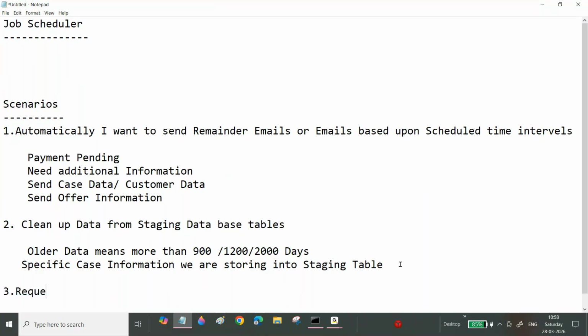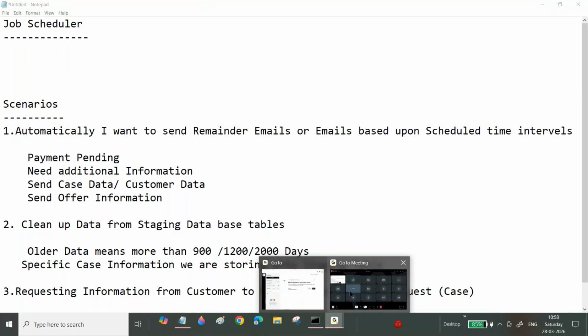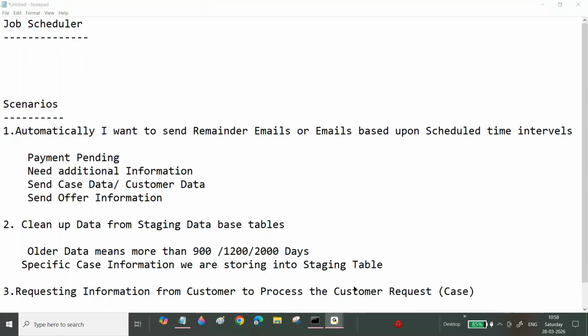Sir, requesting information from customer to process the customer request. You can think that customer request means case. Now observe in our companies, when you apply a leave, if your manager didn't approve within the 15 days of time, automatically the system will approve your leave request. Yes or no?